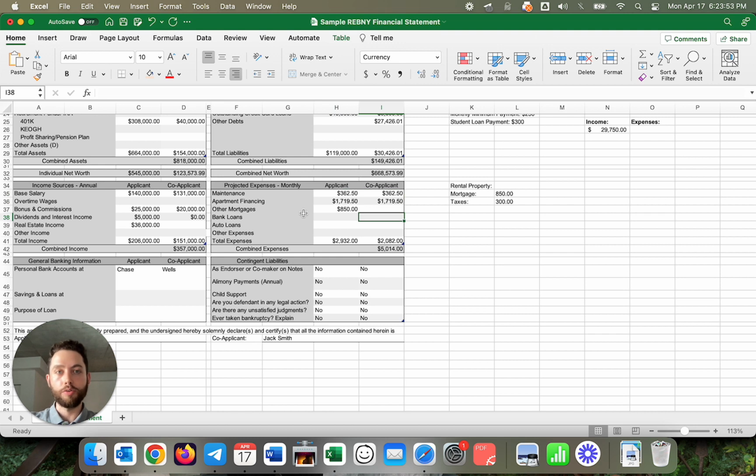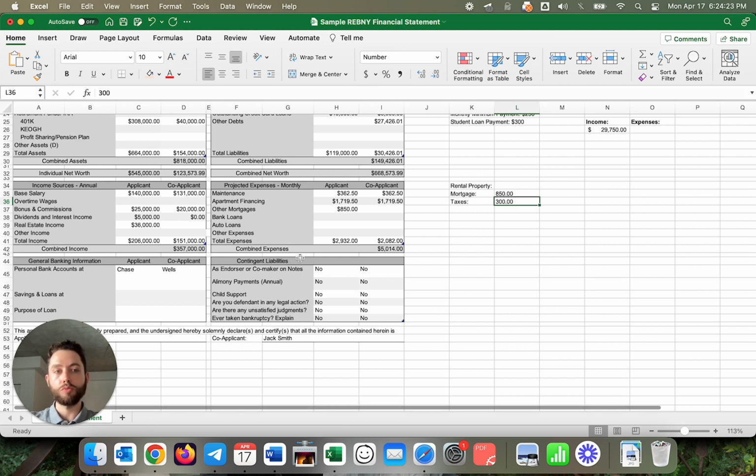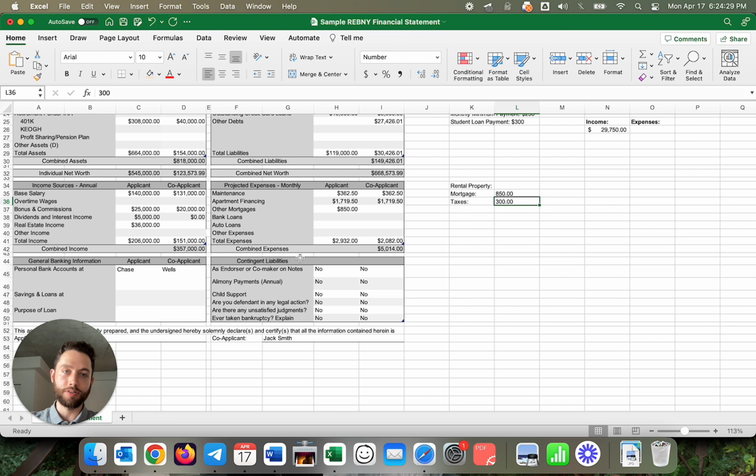And then unique to this particular revenue statement, as we mentioned, the buyer has an existing property. And so for that one, just to clarify, other mortgages, let's just assume that this is what the buyer confirmed to be their monthly mortgage payment. And then this property, let's assume also it's a house, so there's no common charges, it's not a co-op, there's no maintenance, but there are taxes, and let's just assume that the monthly taxes are $300 a month. So a lot of the times there might be a schedule, and this information will be on a schedule, but usually the buyer might put net rental income and it won't actually give us the specific information we need to surgically calculate the debt to income ratio.